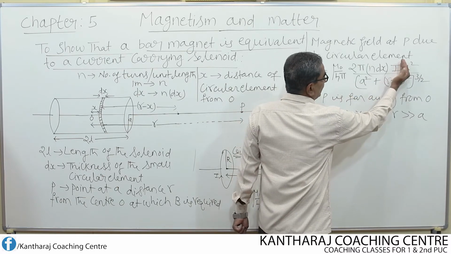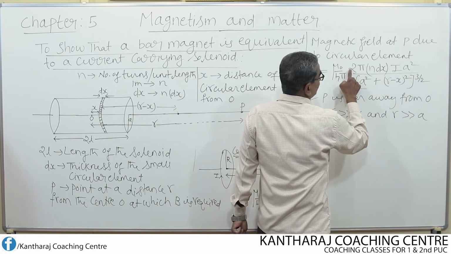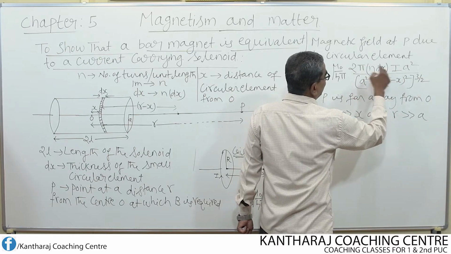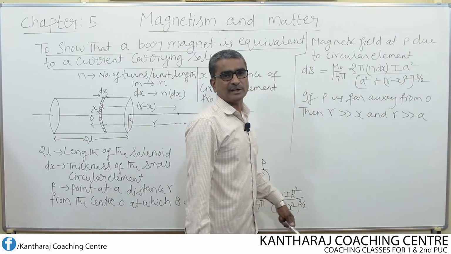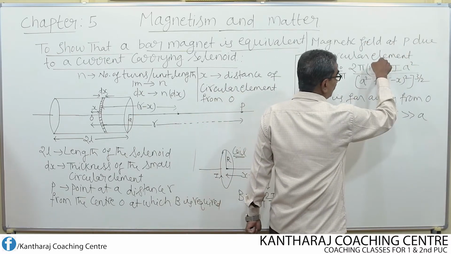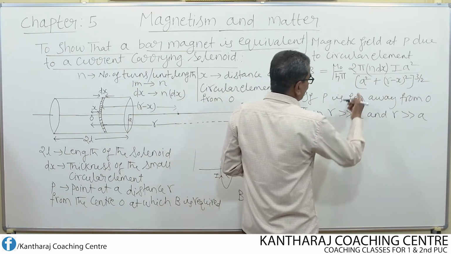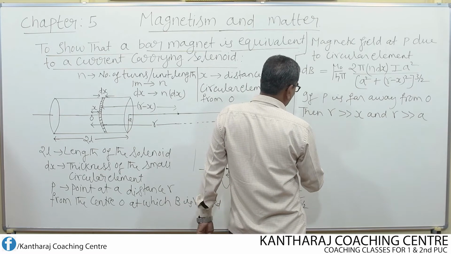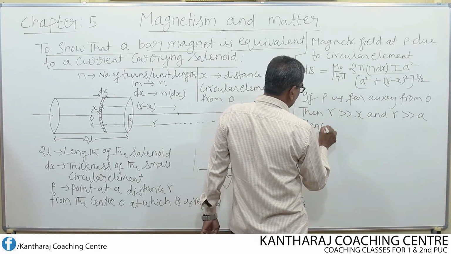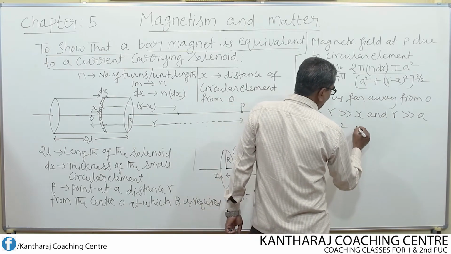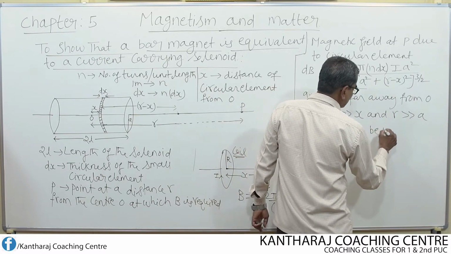Here the coefficient of A square is nothing but 2 pi n dx I, all these form the coefficient. So, here A square is large in the numerator, here it becomes very, very small. Hence A square can be neglected.